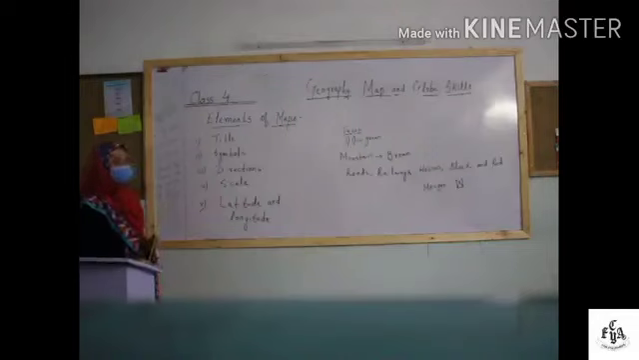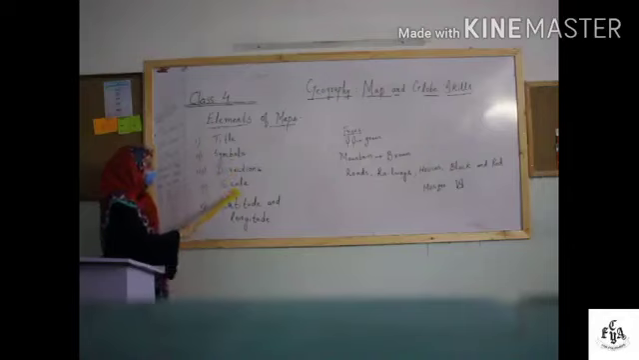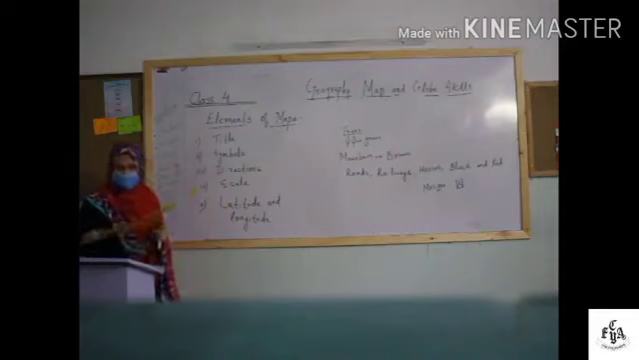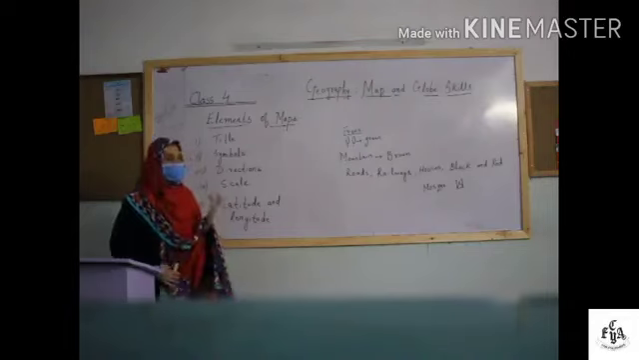Let us see how many elements of maps there are. There are 5 elements of maps: title, symbols, directions, scale, and latitude and longitude. Now what is the title used for? Title is used to show what a map is about.